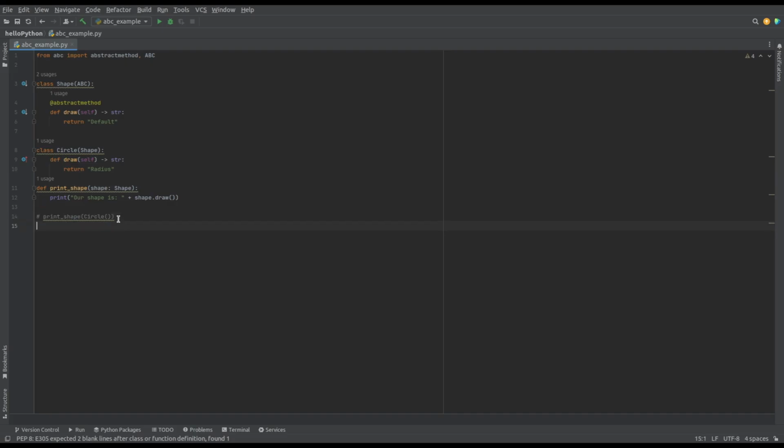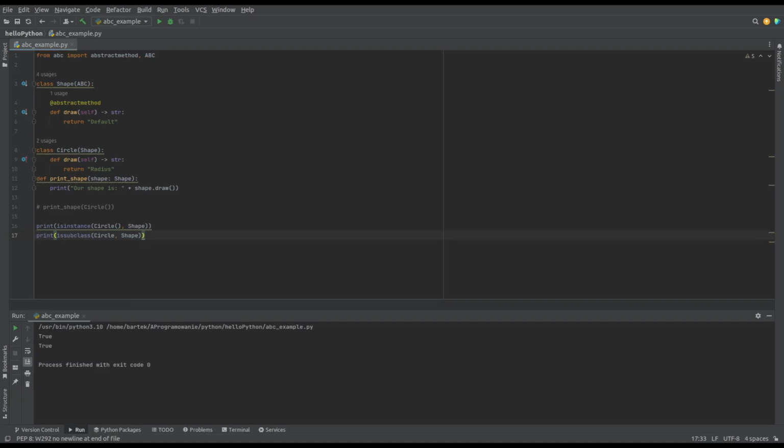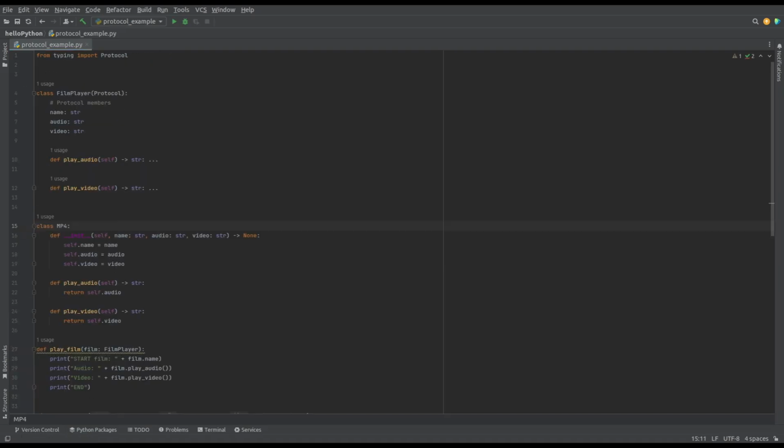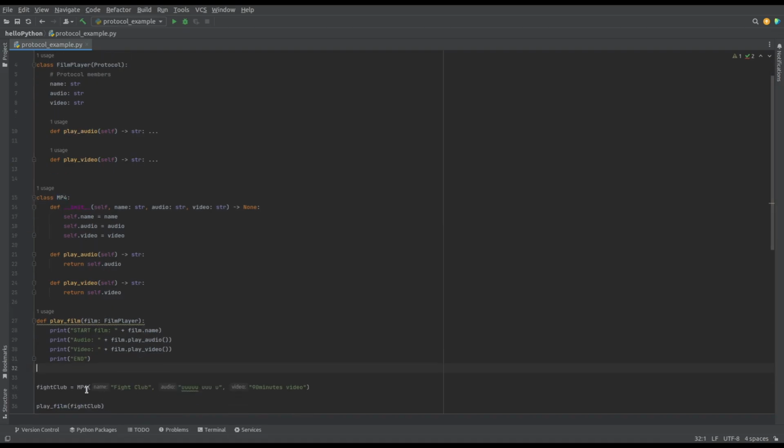You can verify your classes using issubclass and isinstance methods. Abstract classes allow for single inheritance, and while they're good to enforce more strict behavior, protocols are much more flexible. Let's walk through an example. We have a FilmPlayer protocol and an MP4 class that matches the specified protocol. Now, passing the FilmPlayer as a method argument allows the type checker to verify that the playFilm method received a proper variable.